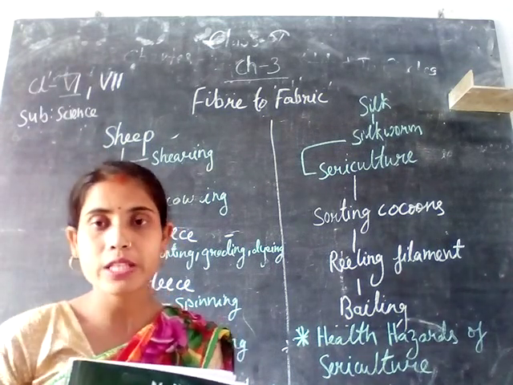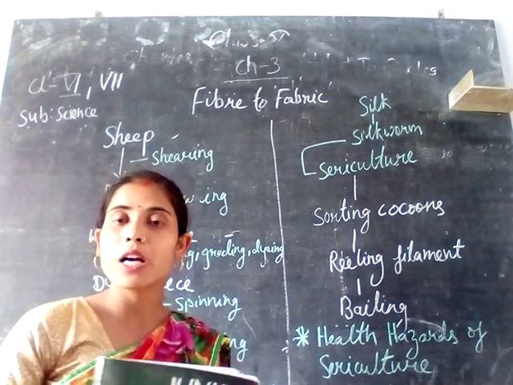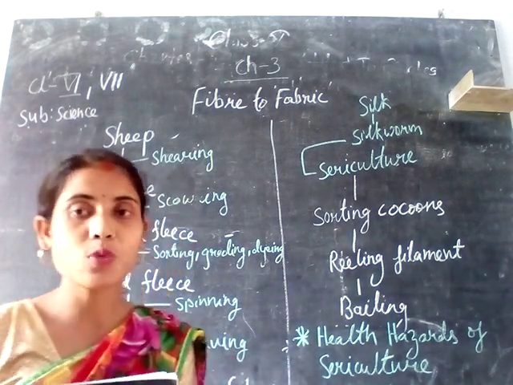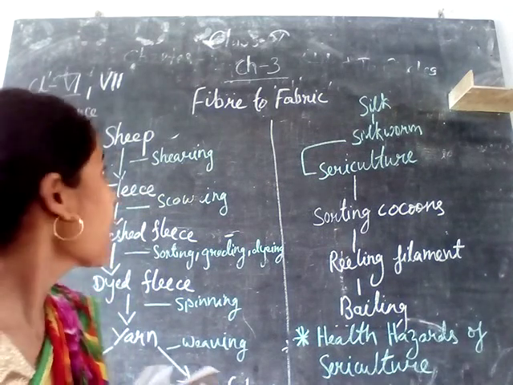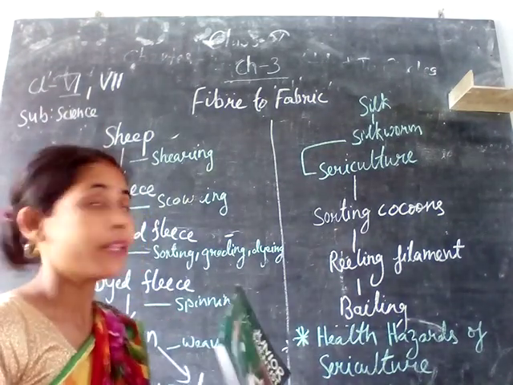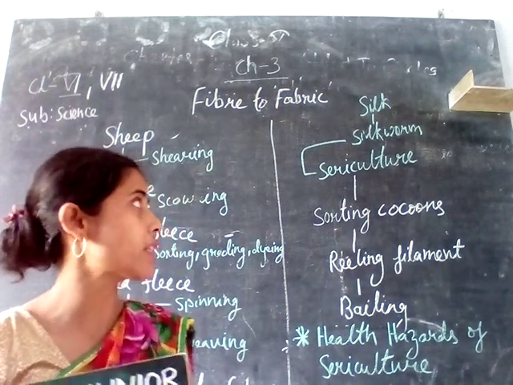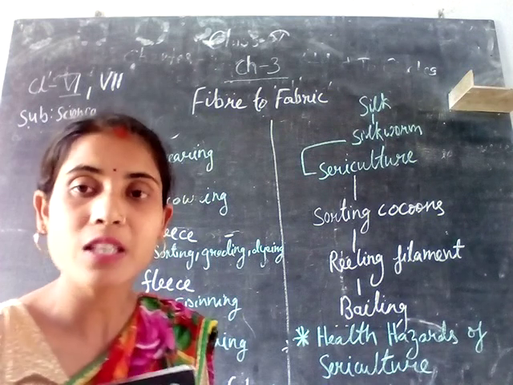In the animal sources of fibers, we have discussed the sheep. Sheep are most commonly used for getting woolen clothes. That means woolen clothes are made from sheep fibers, that is, from the shedding wool of the sheep. Then from the silkworm, through the sericulture processes we have discussed, silk fiber clothes are made.